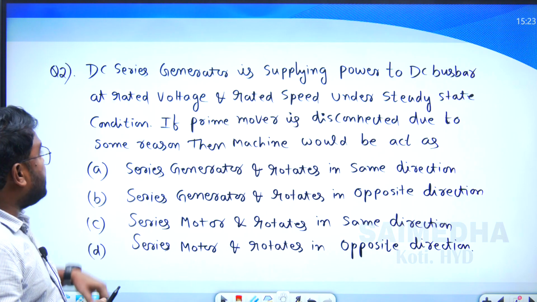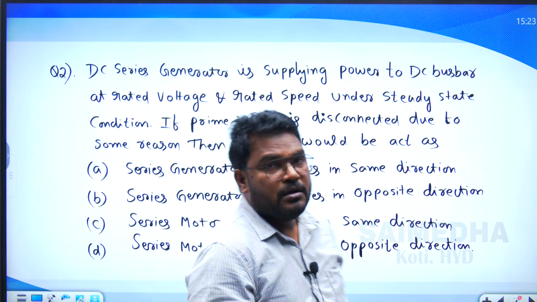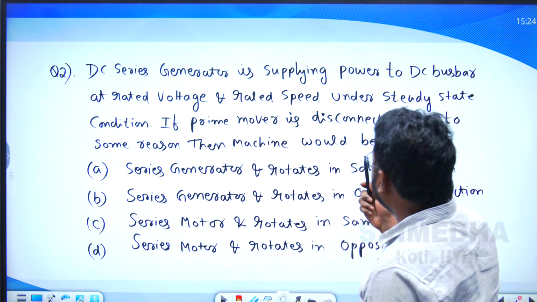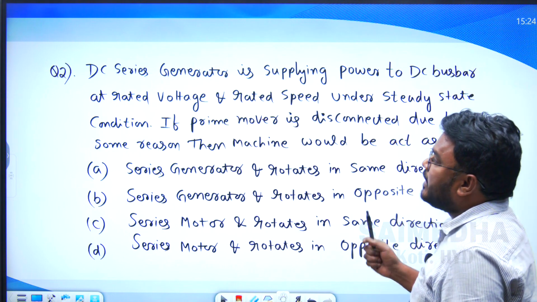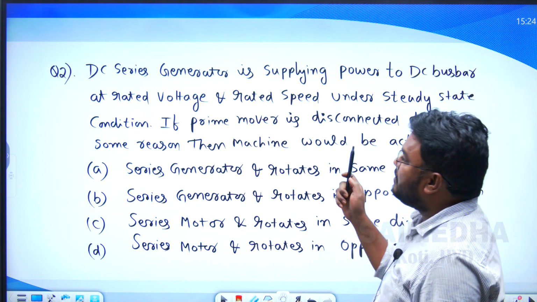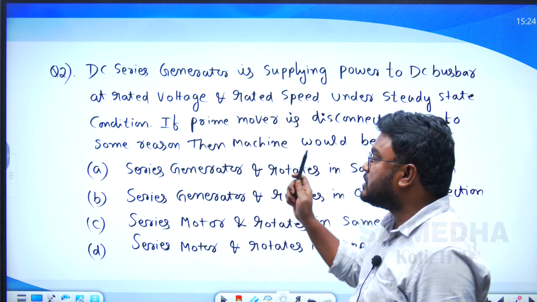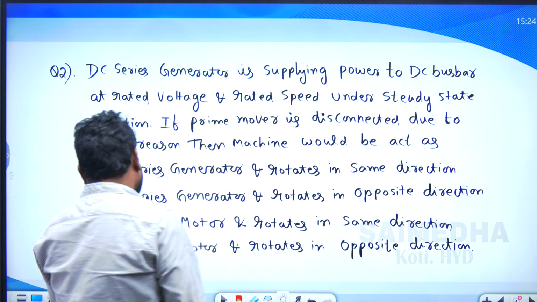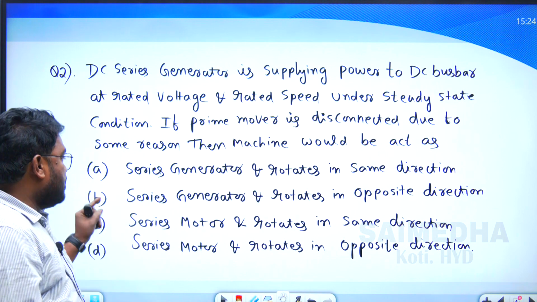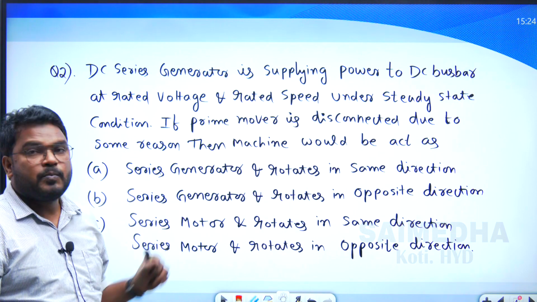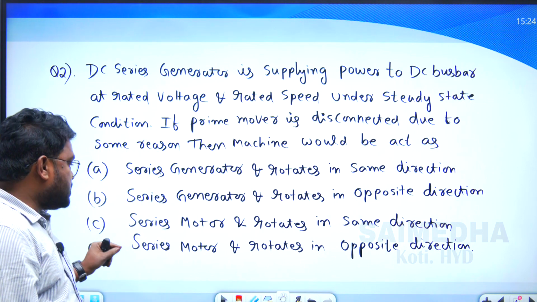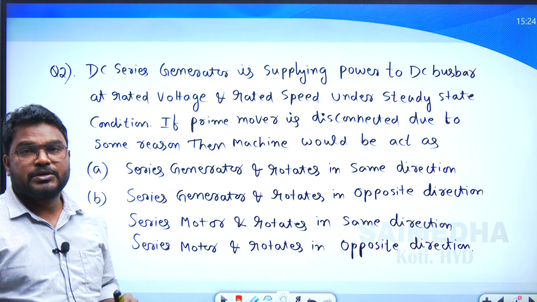Now another possibility of the question based on this concept. Question number 2: The DC series generator is supplying power to the DC bus bar at rated voltage and rated speed under steady state condition. If the prime mover is disconnected due to some reason, then the machine would act as: Option A, the series generator and rotates in the same direction. The series generator and rotates in the opposite direction. Series motor and rotates in the same direction. The series motor and rotates in the opposite direction.